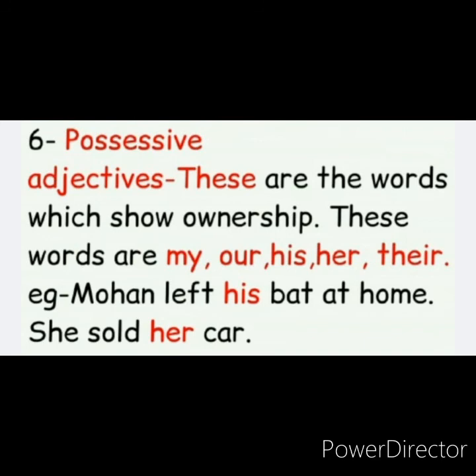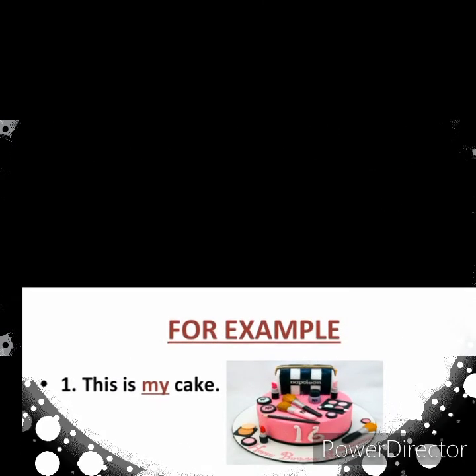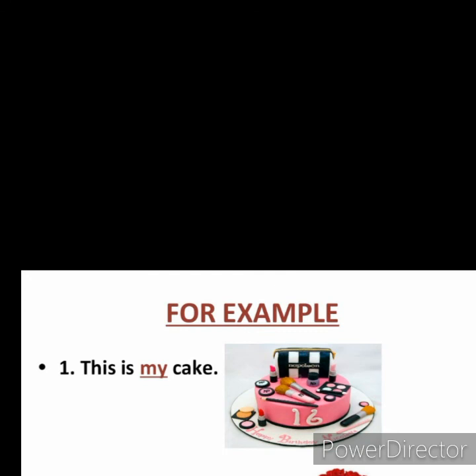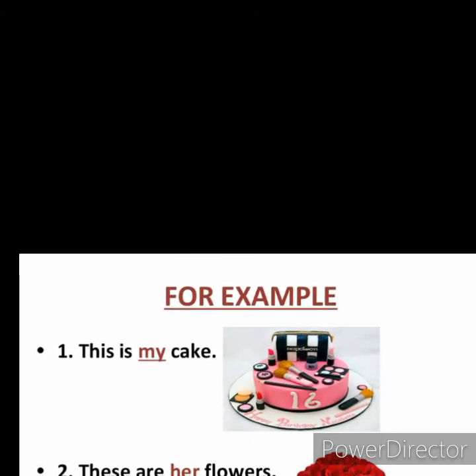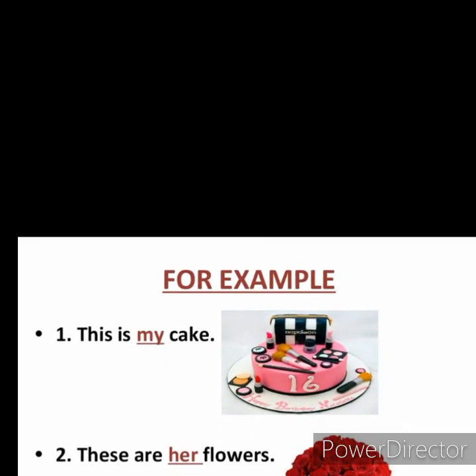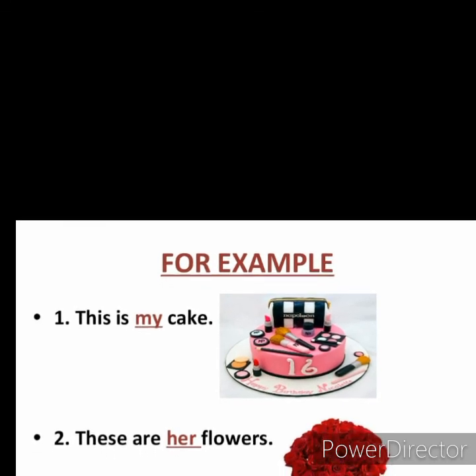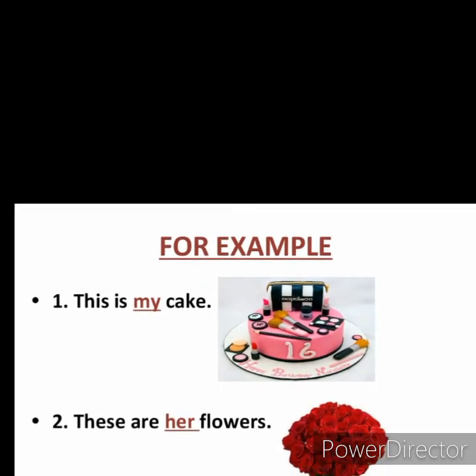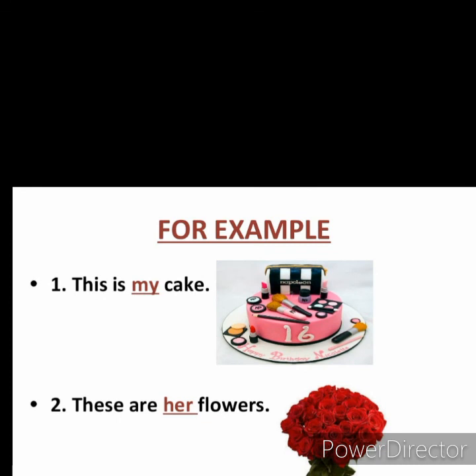Or we can say that a certain thing or a person belongs to somebody or something. For example, this is my cake. The word my is showing possession and it is a possessive adjective.